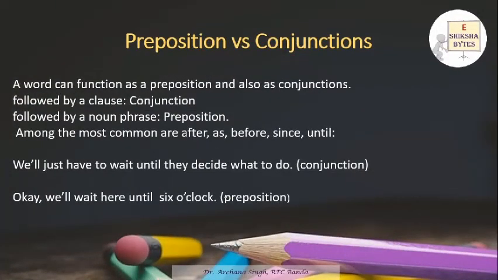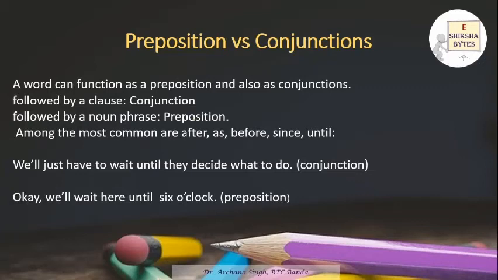Now there is a difference between a preposition and a conjunction. Again and again, I emphasize that you need to identify the usage of words. A word can work as a different part of speech in different sentences. You have to focus and identify in which particular sentence the word is actually acting as a preposition or a conjunction.